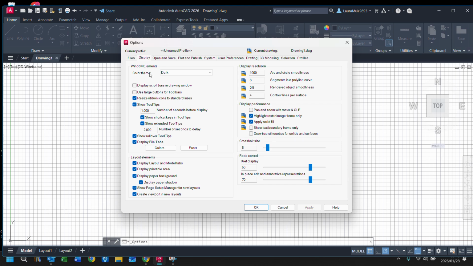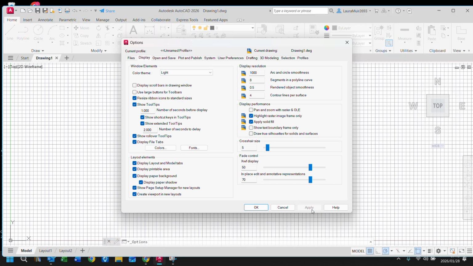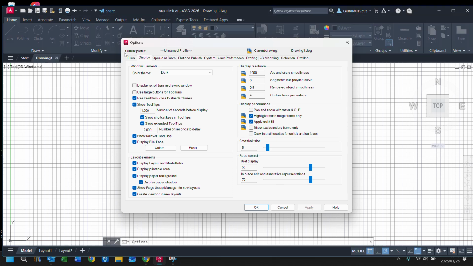Okay, over here, if I change this here and I change to light, you'll see it goes light. I'm going to stick with my dark just because it's what makes me happy. You don't have to. You can keep it as light or dark, your choice. Okay? Then we're going to go down here to where it says colors.